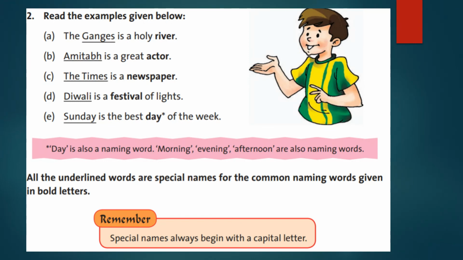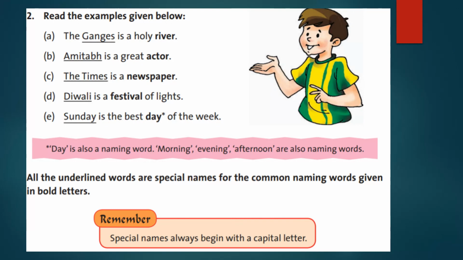So these underlined words, the Ganges, Amitabh, the Times, Diwali, Sunday, all these are special names given to the common names, that is river, actor, newspaper, festival, day. All these are common naming words, and these underlined words are special names given to those common naming words. The special names are the names of a specific person, place, thing. They are written in capitals. Those are special naming words. Special naming words are always written in capitals.